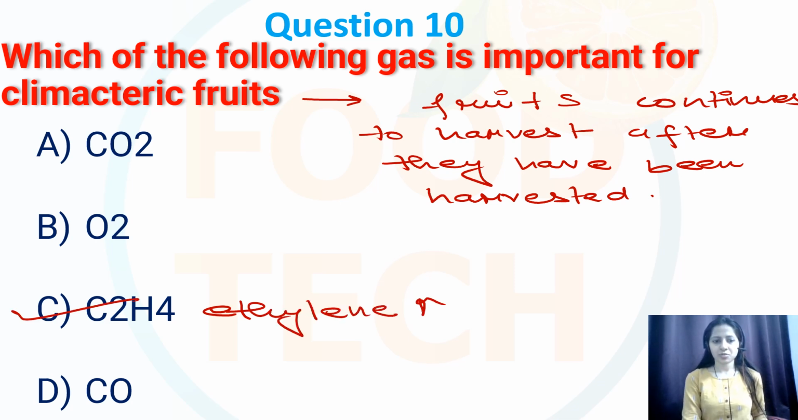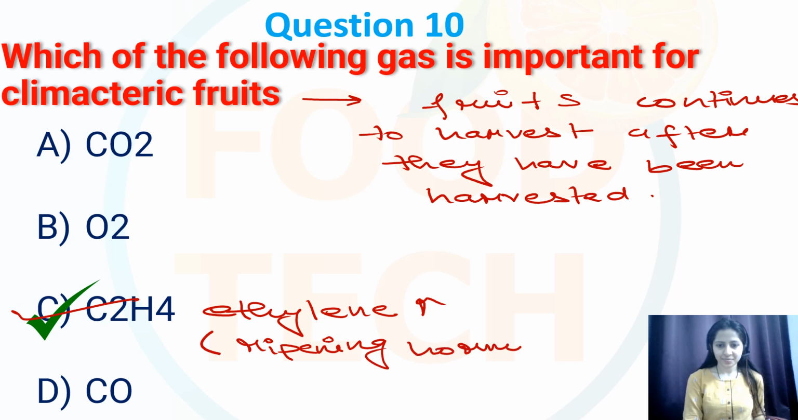So my correct option over here is option number C, that is ethylene gas. So it plays a crucial role in this process. It actually acts as a ripening hormone. So it actually triggers various physiological changes like the color development, softening, or flavor changes in these fruits. So over here my correct option is option number C, that is ethylene gas.